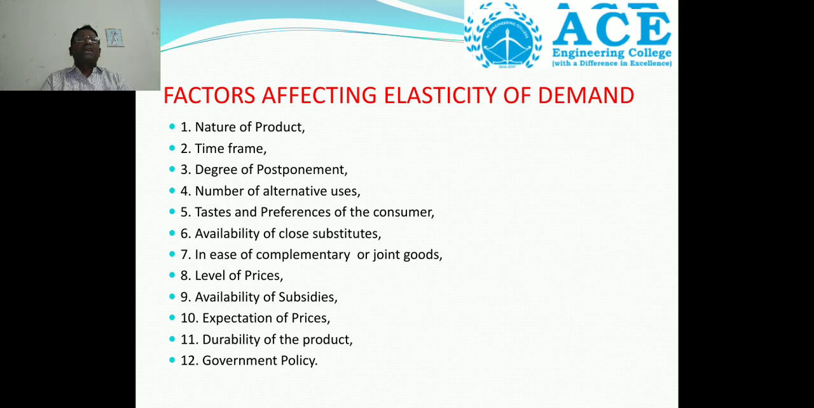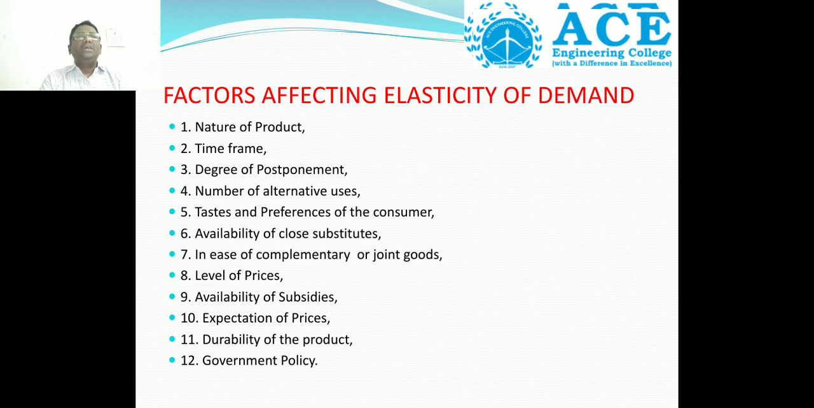Then, what are the factors affecting elasticity of demand? This question is asked several times as a 5 marks question. First, the nature of the product. We should know whether the product is an inferior product, superior product or luxurious product.